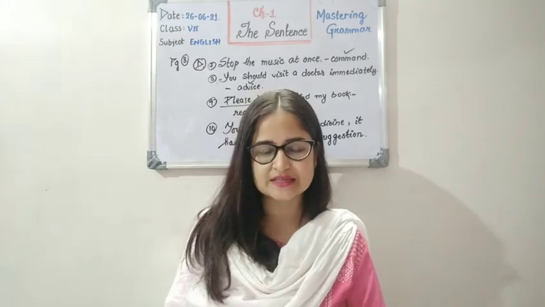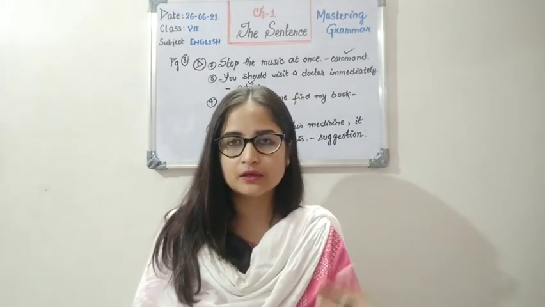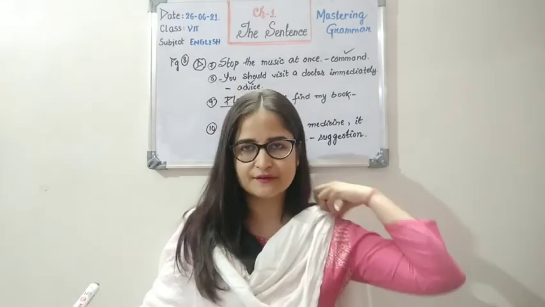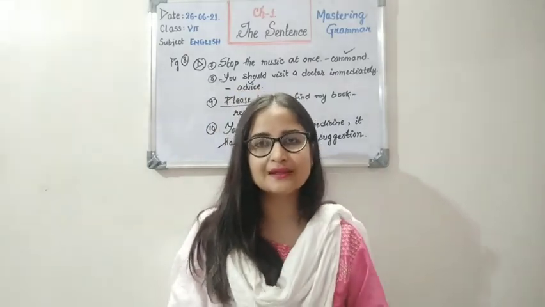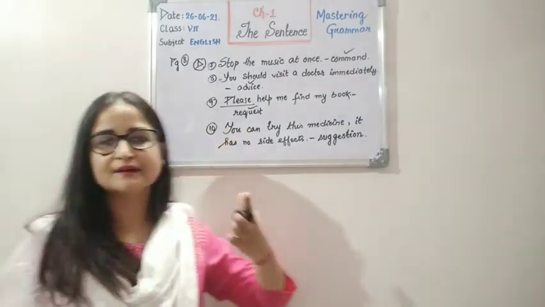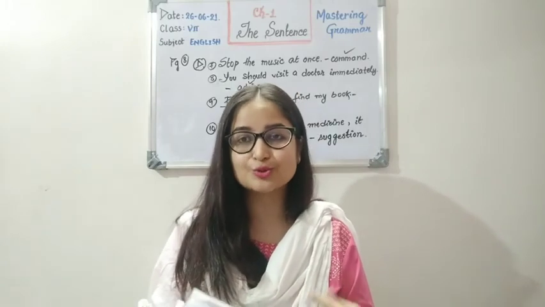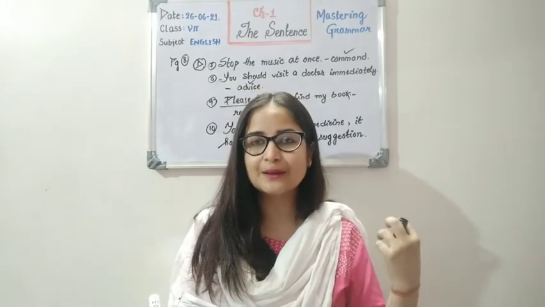Now before moving to interrogative sentences, let's recall what we had learned about imperative sentences. Imperative sentences are commands, advice, suggestions, requests.